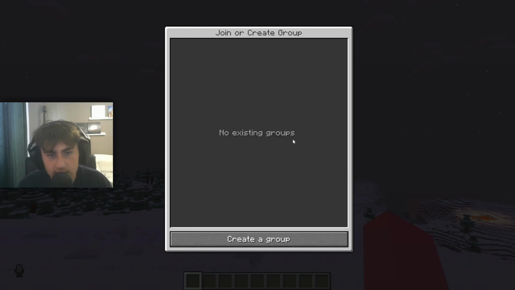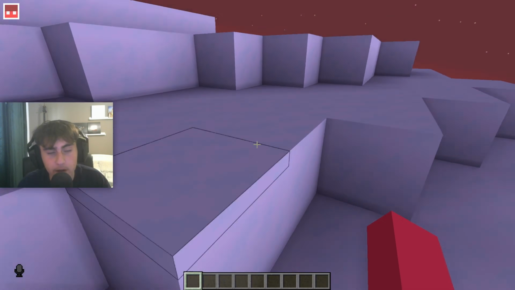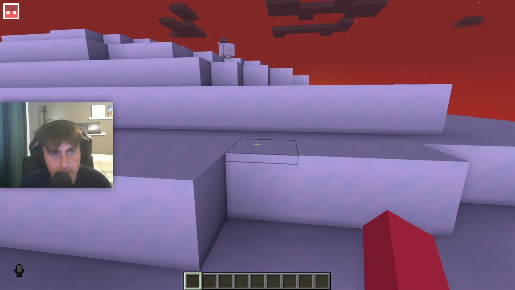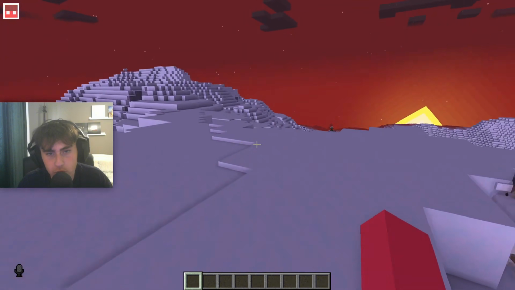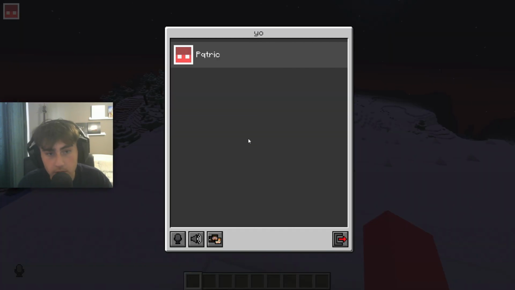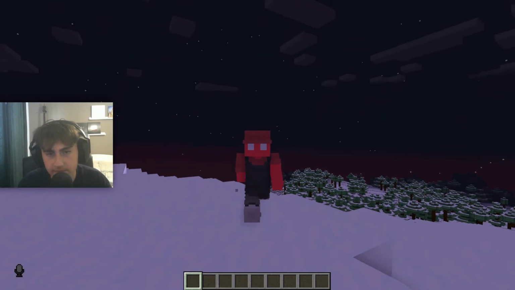So just download this, press your key, and you can go over here and set a group. I'm just going to create a group, and then basically you can see in the top and bottom left I have my face and a mic icon, and this means I'm talking right now. A lot of people can join your group and just talk, but this is also proximity voice chat. So if you don't make a group, if you find somebody, you will be able to talk to them in proximity. So yeah, this is really useful.